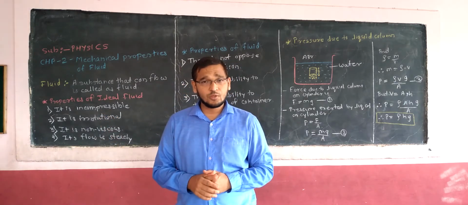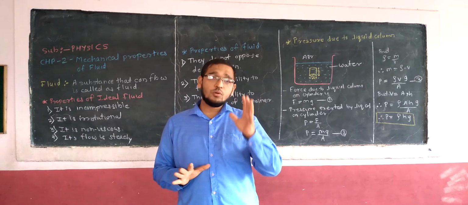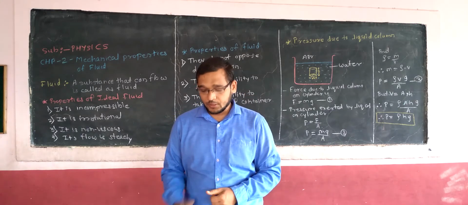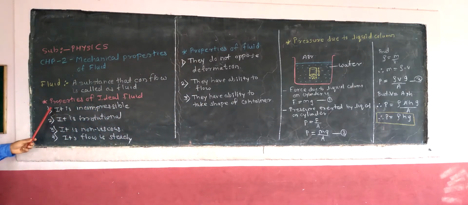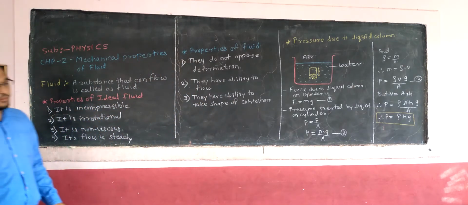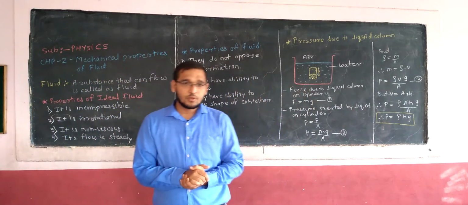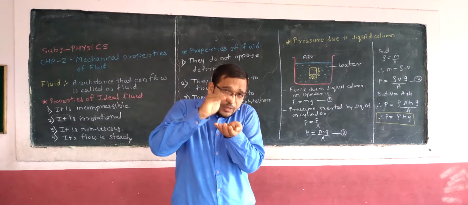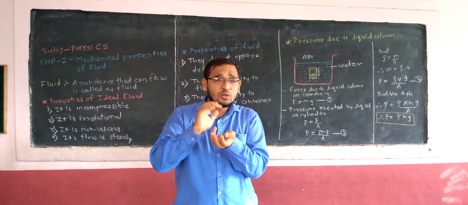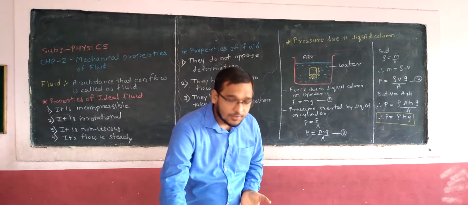As we are first studying the properties of fluid, we are considering the ideal fluid. Even though ideal fluid does not exist, we have to consider certain properties of ideal fluid. So the first property of ideal fluid is that it is incompressible. We cannot compress ideal fluid. We cannot minimize its volume.